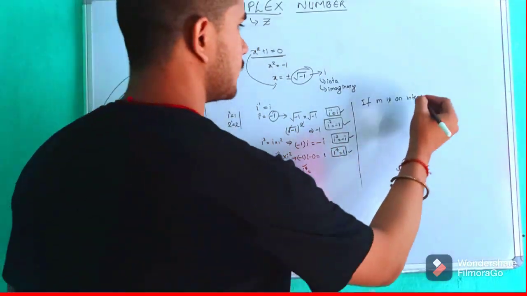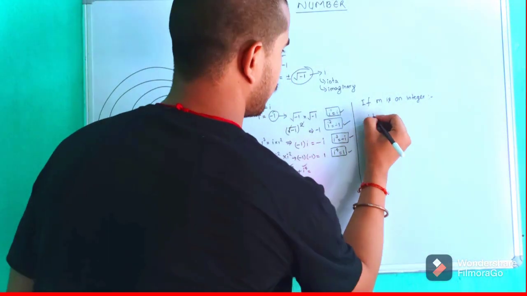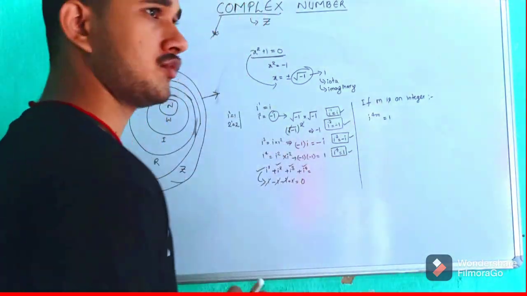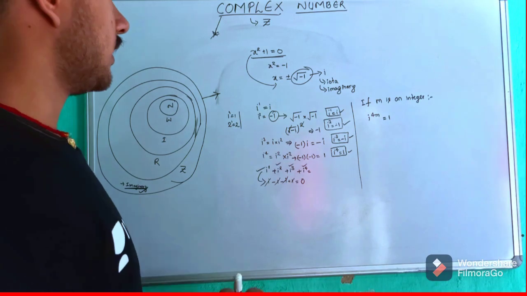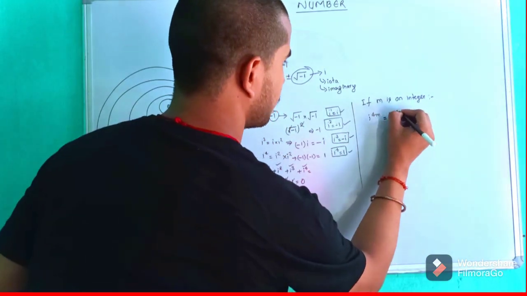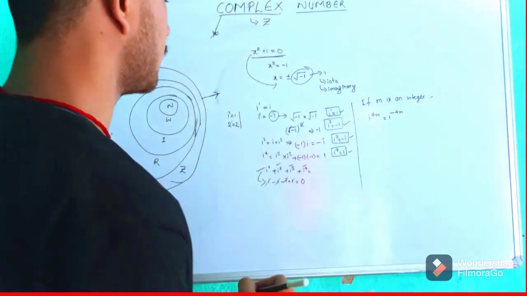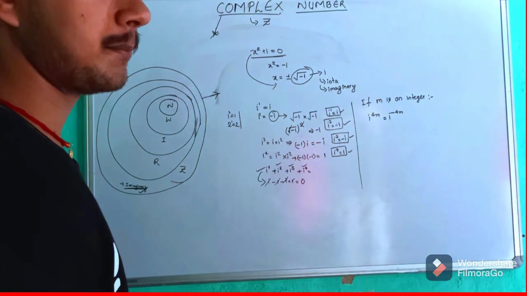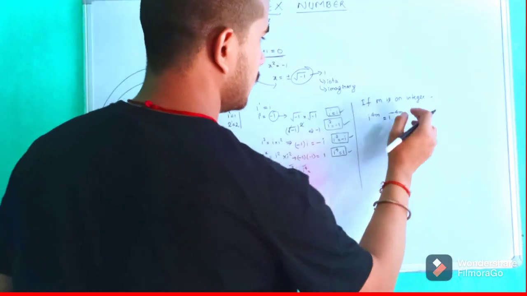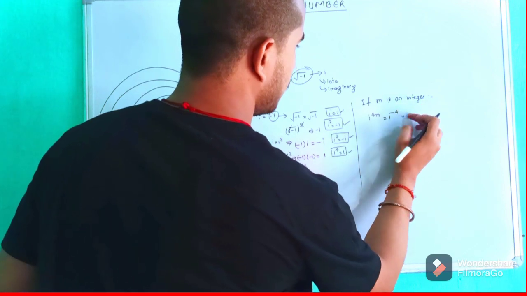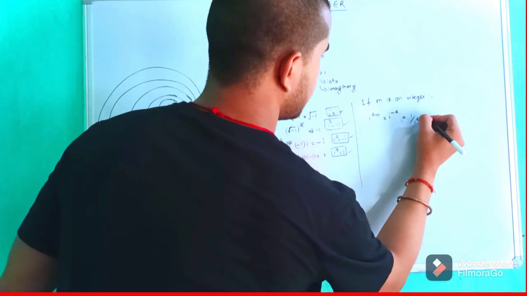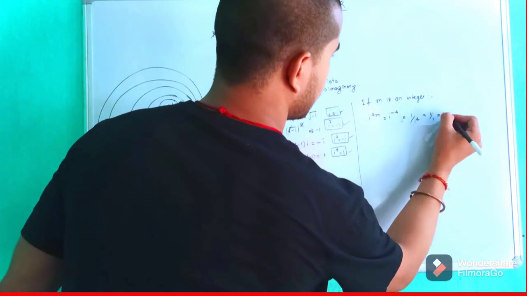So if m is an integer, then i to the power 4m is 1, because suppose if m is minus 1, then it becomes i to the power minus 4. i to the power minus 4 is nothing but 1 by i to the power 4, that is nothing but 1 by 1, which became again 1.